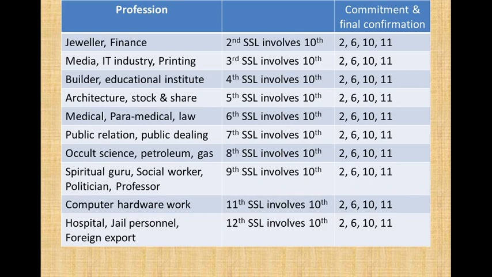If into a hospital, jail personnel, or foreign export work, then the 12th cusp sub-sublord will involve 10th. And if he is into professions like yoga, where he or she promotes self, then the first cusp involves 10th. And in all the cases, final confirmation will happen with 2, 6, 10, 11. Without this, the person will not get gains.